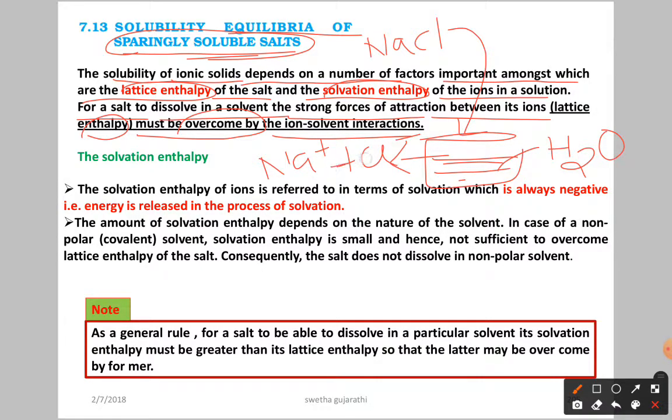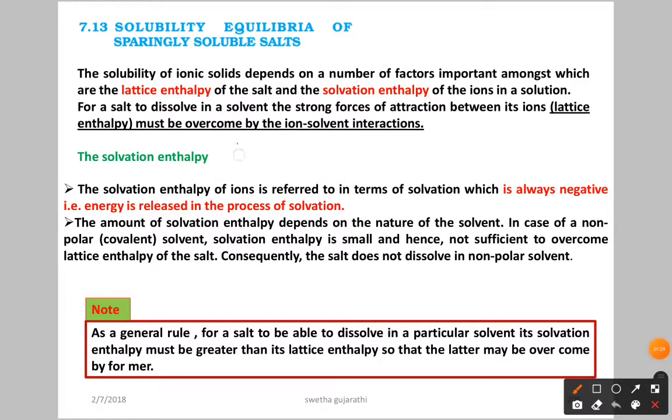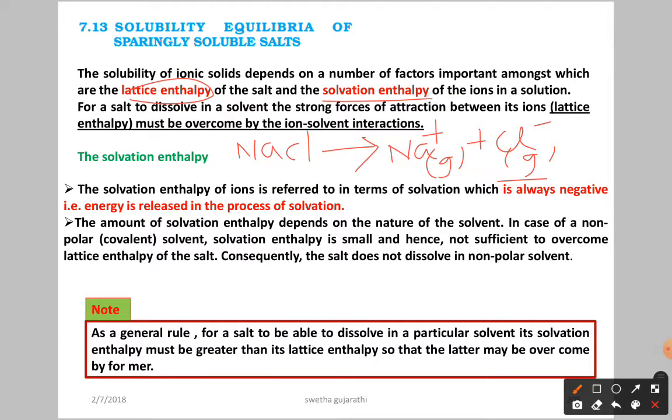Now, what is the definition of lattice enthalpy here? Lattice enthalpy, as you know very well, is defined as follows: when 1 mole of ionic solid is dissociated into gaseous ions, Na plus ions and Cl minus ions in the gaseous state, that enthalpy is called lattice enthalpy.